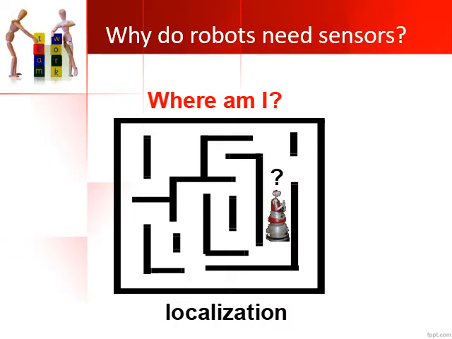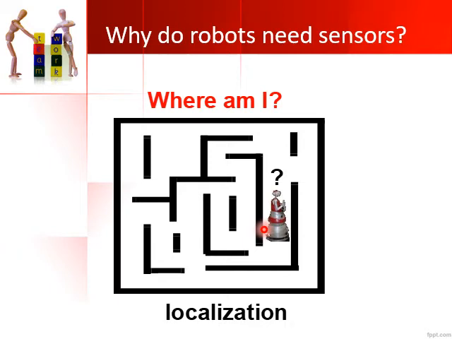There is one more example, which is called localization. Now when a robot is traveling in a shop floor or an assembly line, the robot should know where exactly it is. So the location of the robot is very important in order to understand where exactly the robot is placed. If there is a very big shop floor and the robot has to move from one end of the shop floor to the other end, the robot should first know its position. So maybe a GPS tracker can be fitted into a robot, which will give information about the location of the robot and tell the robot where exactly to move.